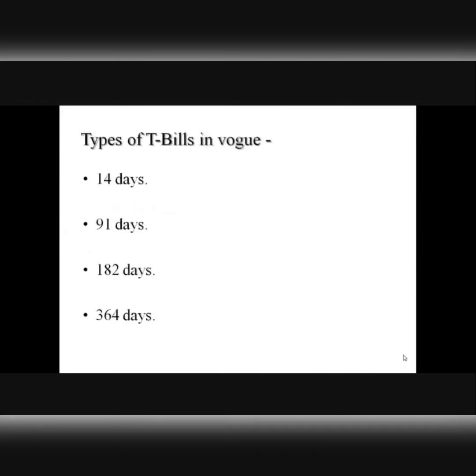Now, in the next slide, these are the treasury bill tenors or treasury bill maturities that have been in vogue in the Indian money market, right? At present, only 91-day, 182-day, and 364-day treasury bills are auctioned by the central bank, and the 14-day treasury bill has been discontinued and is no more auctioned by the central bank in the Indian money market, right?